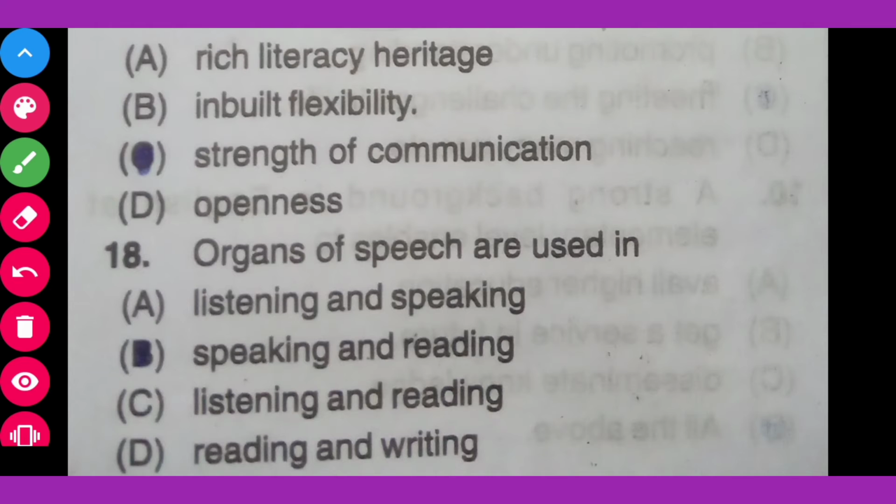Organs of speech are used in option A listening and speaking, option B speaking and reading, option C listening and reading, option D reading and writing. The correct answer for the question is speaking and reading. Organs of speech are used in speaking and reading. Okay, then go for the next question.